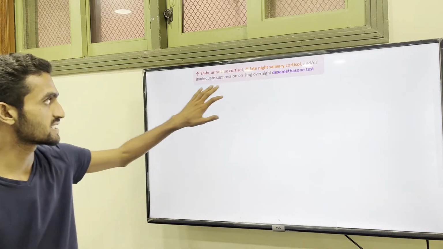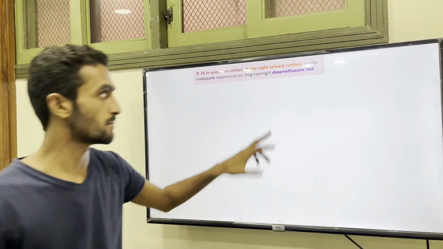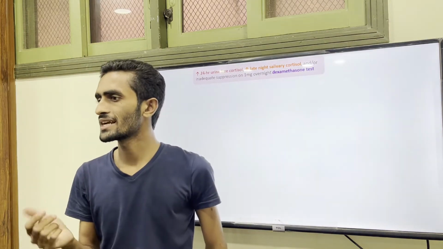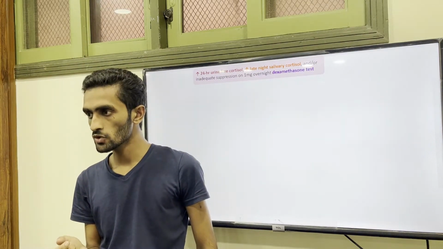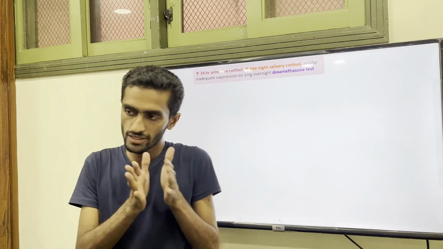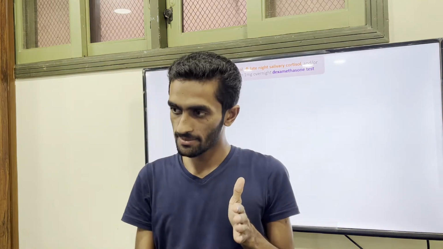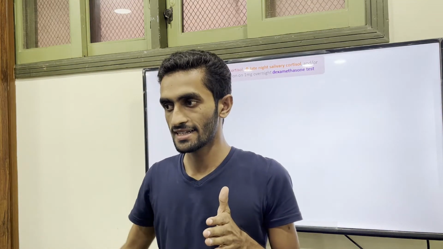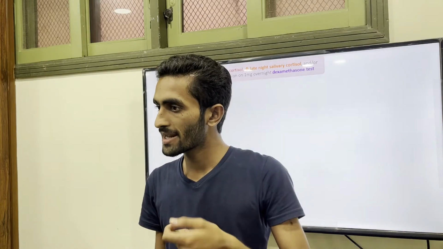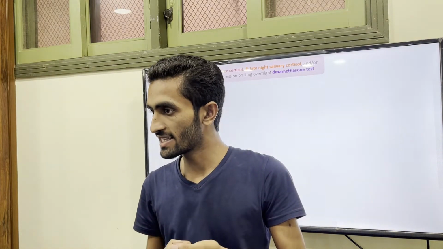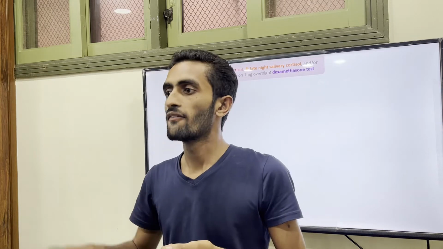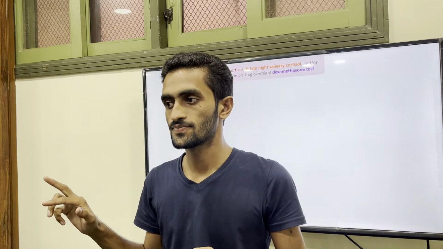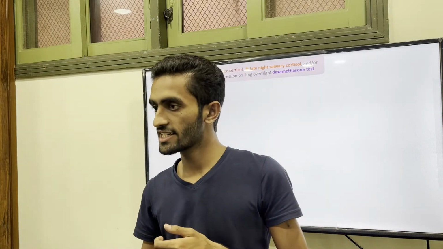salivary cortisol test and the suppression test with dexamethasone. Dexamethasone is actually a cortisol type. We need to differentiate whether it is primary or secondary. We know primary is ACTH independent, where the problem is with the adrenal, while the other one is ACTH dependent.